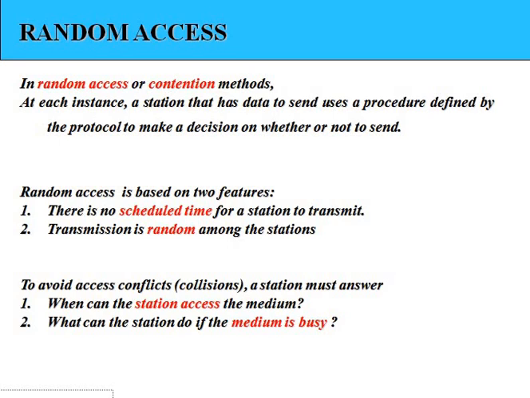First, we have to discuss random access or contention methods. At each instance, a station that has data to send uses a procedure defined by the protocol to make a decision on whether or not to send. Random access is based on two features. The first is that there is no scheduled time for a station to transmit. Second, transmission is random among the stations.